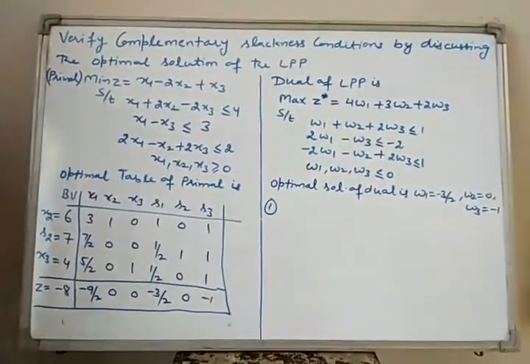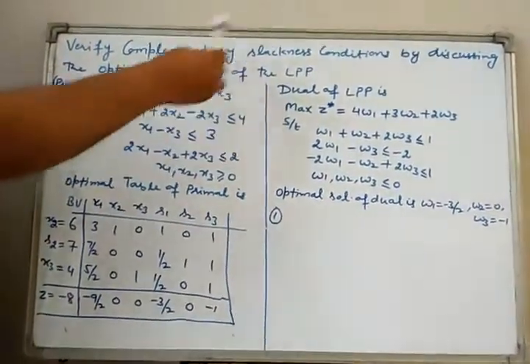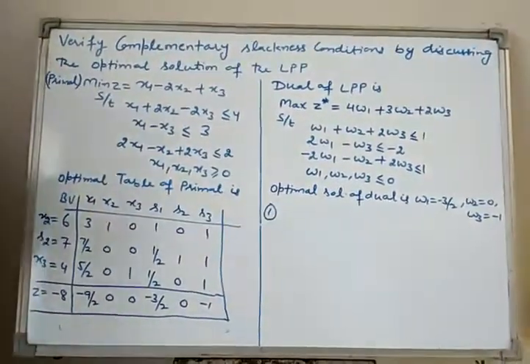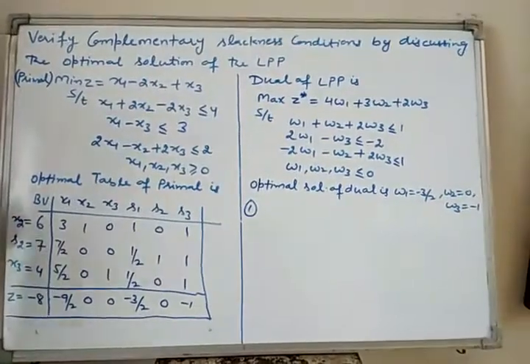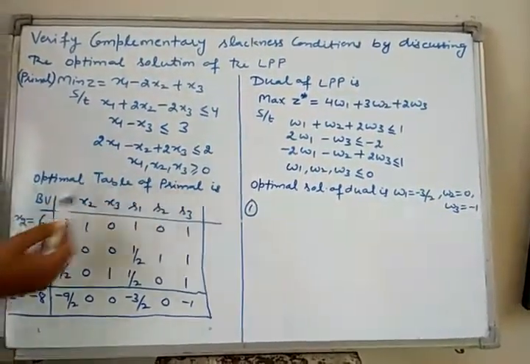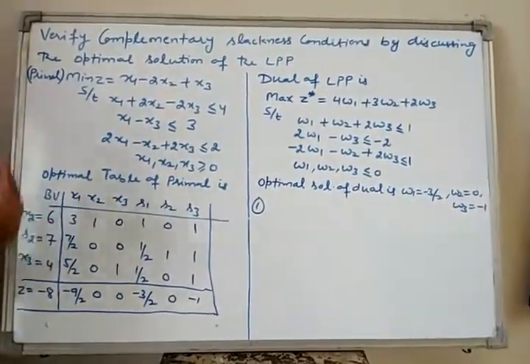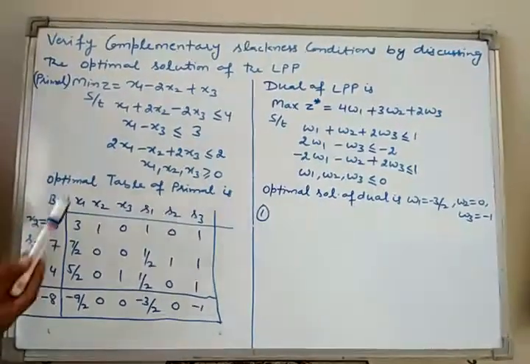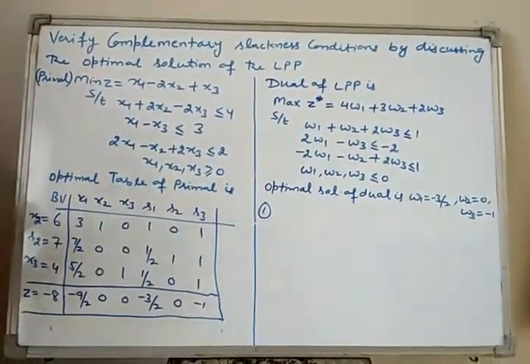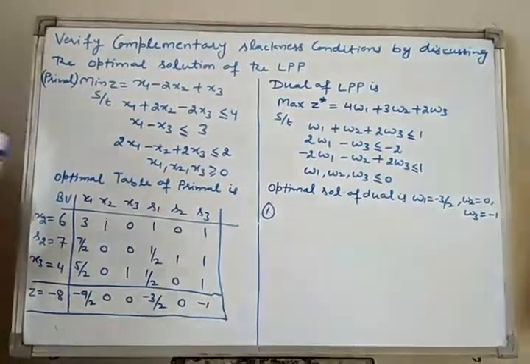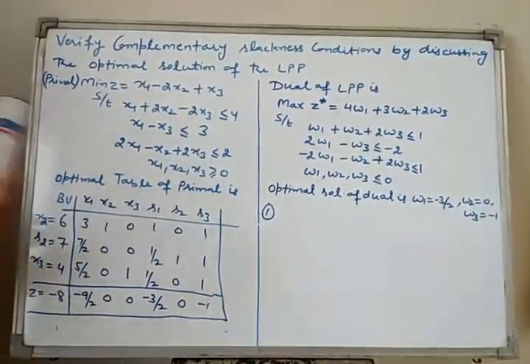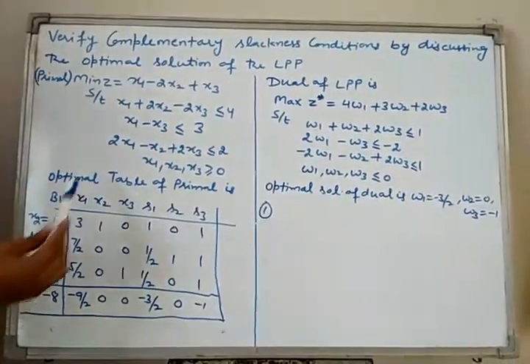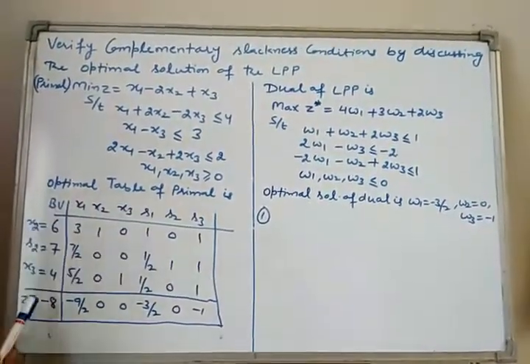Now let us start to verify the complementary slackness conditions. Our first complementary slackness condition is that if in the optimal table of primal the decision variable xk appears as a basic variable, then the corresponding kth dual constraint is satisfied as an equality constraint. Now look at this optimal table of this primal problem.